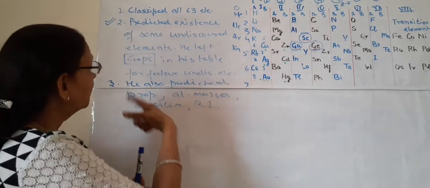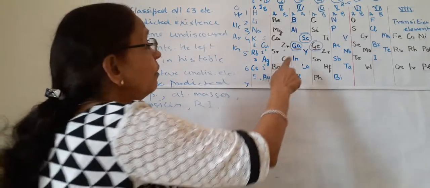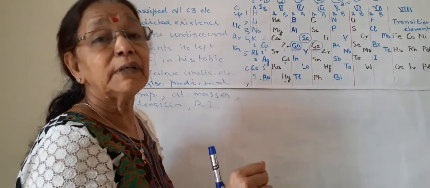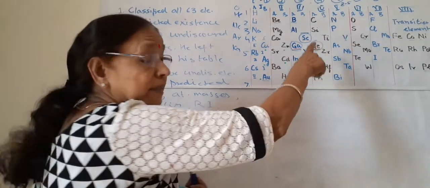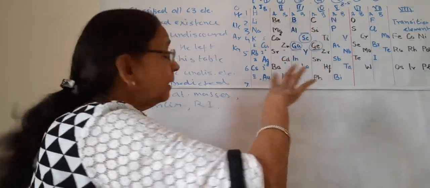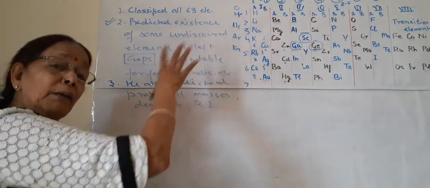So these properties were also predicted by Mendeleev for these undiscovered elements. And later on, when they were discovered, their properties resembled very much the properties given by Mendeleev.